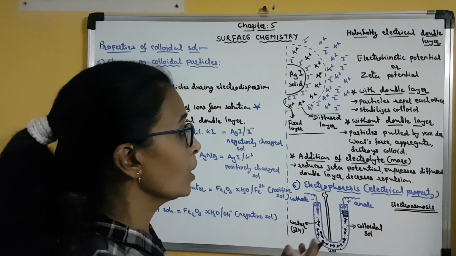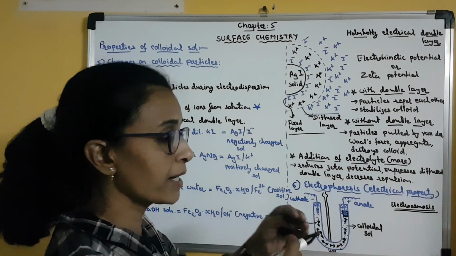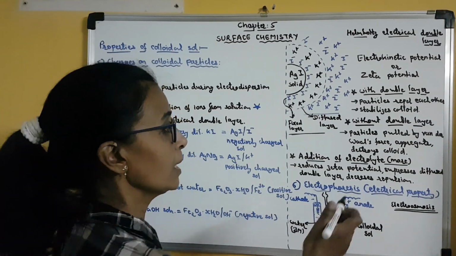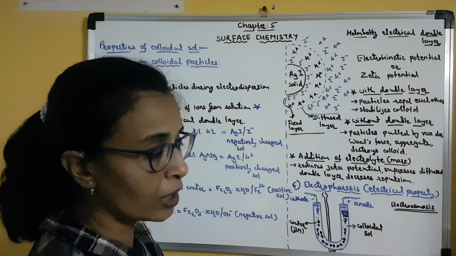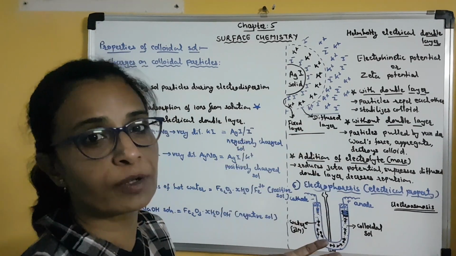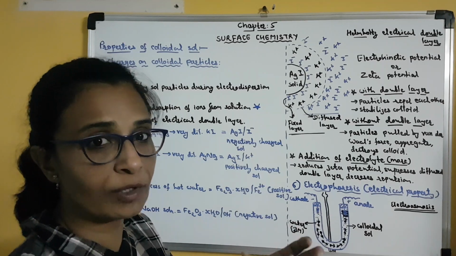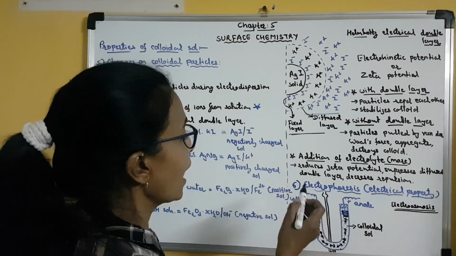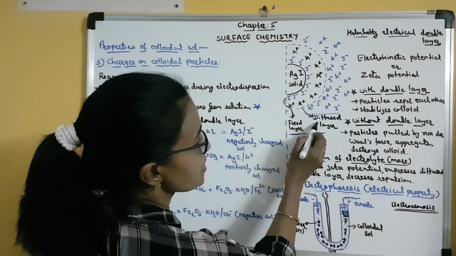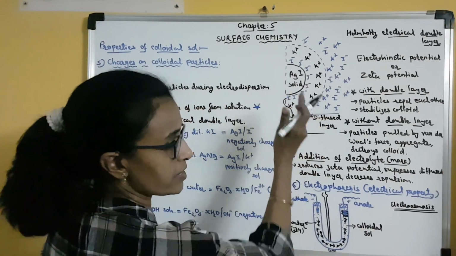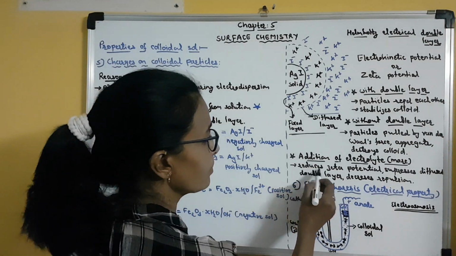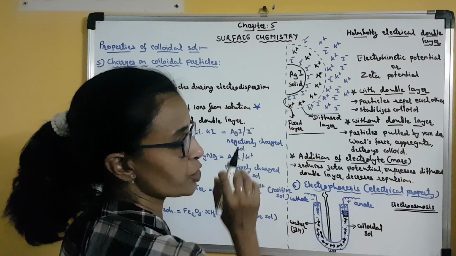But if the electrolyte is present in more quantity, then what will happen? Because of the larger amount of electrolyte, more positive and negative ions will be there in the dispersion medium, and this will suppress the diffused layer. And if it gets suppressed, then there will be a reduction in the zeta potential.